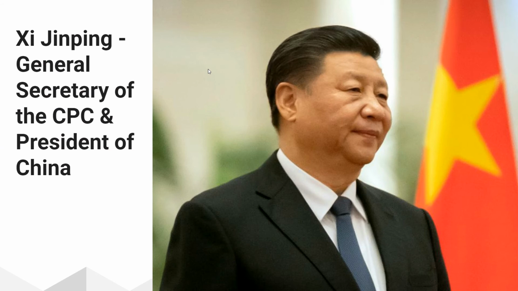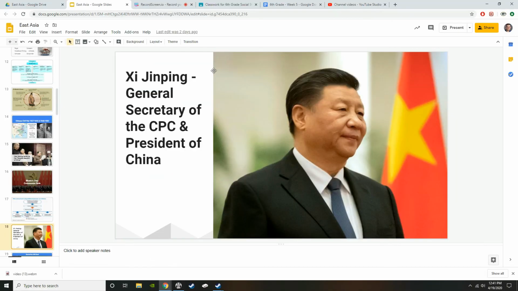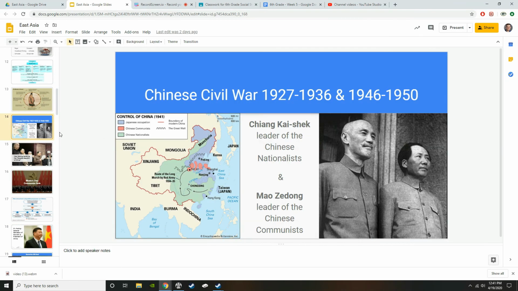So that's just a little bit on China, everybody. Also, I forgot to mention, too, another kind of important thing. Whenever Chiang Kai-shek and the Nationalists lost, they fled to the island of Taiwan here. And today, the government that fled under Chiang Kai-shek fled to Taiwan. And there's a lot of tension today between communist China and Taiwan still.